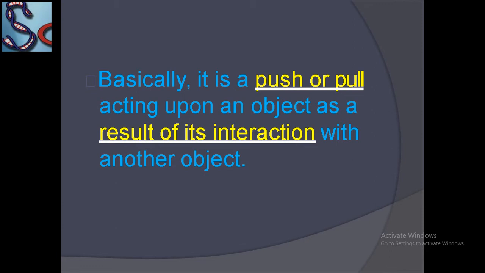It means when two objects are interconnected with each other, then they create some force either in the form of push or in the form of pull to the one and another body. Now, this is called force.